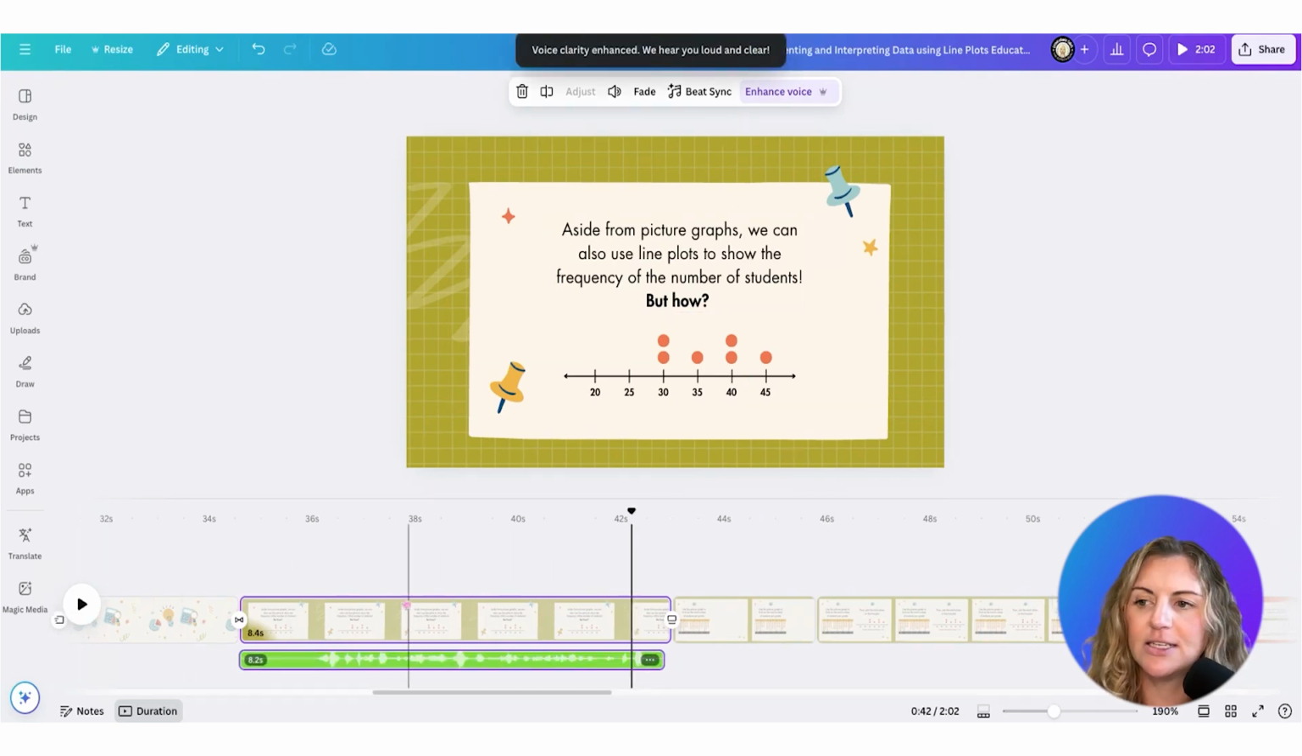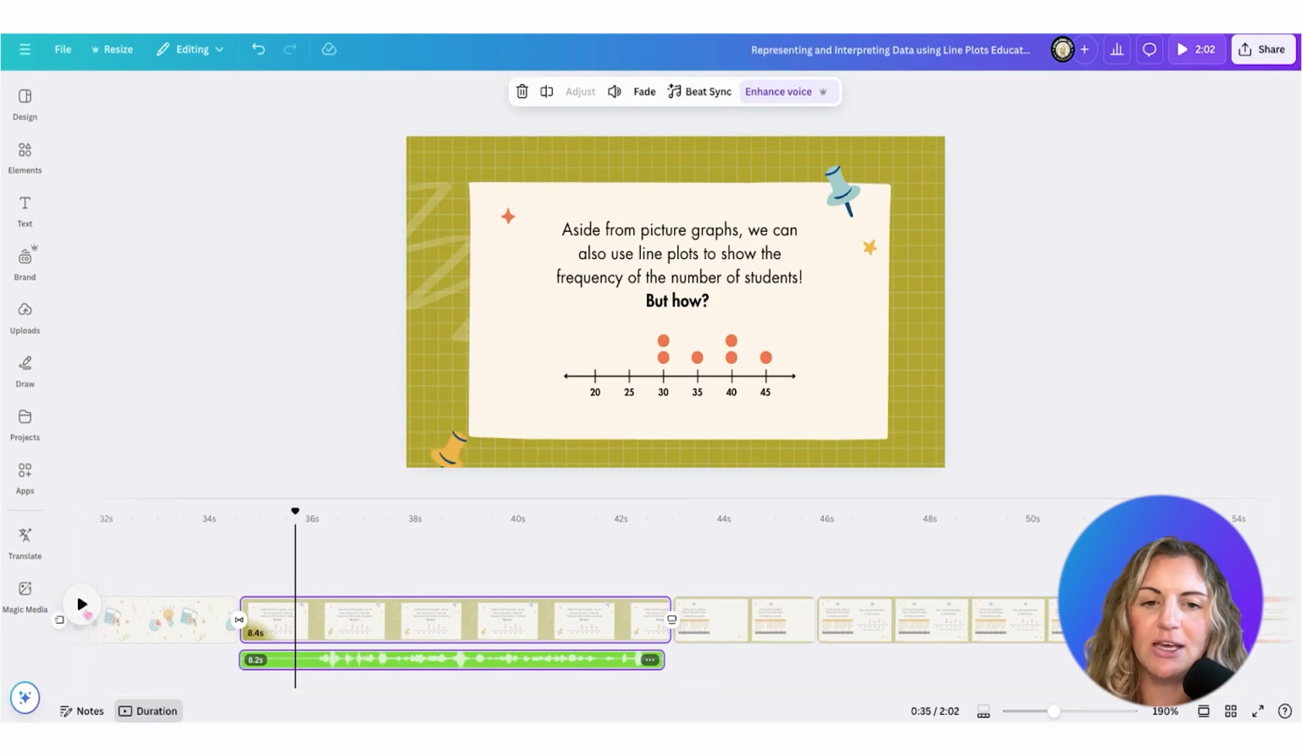Now you can see the timeline color has changed, and now I'm going to hit play and you'll see the difference in the feedback.